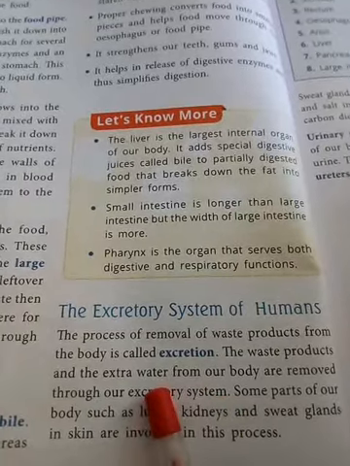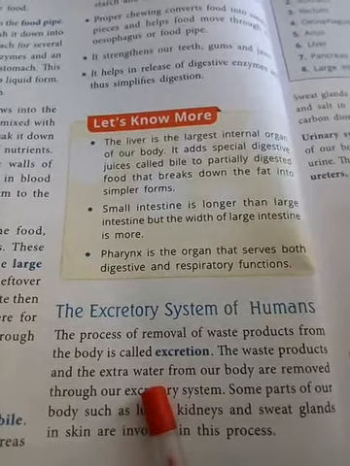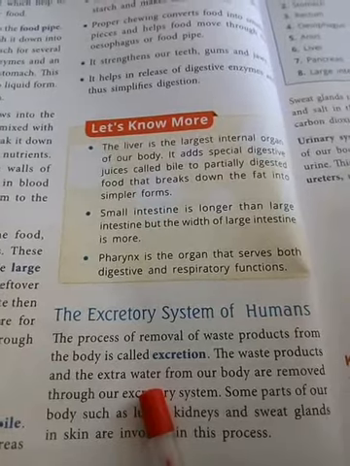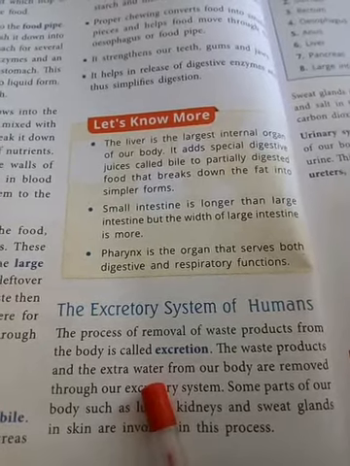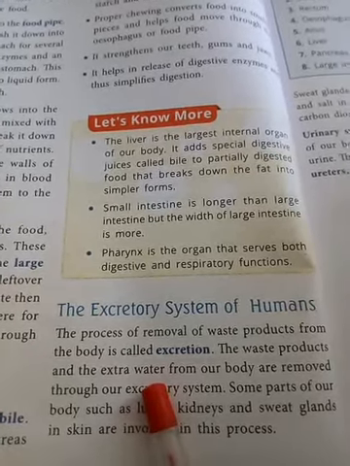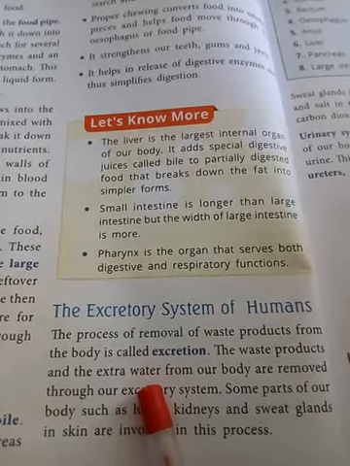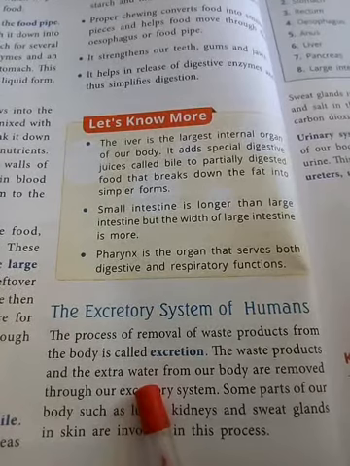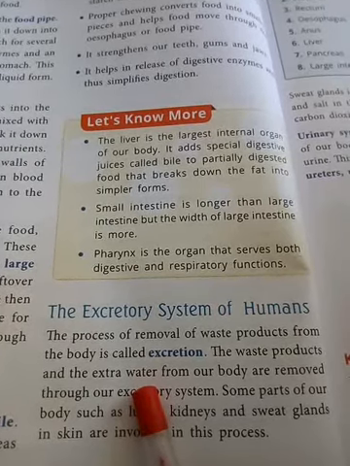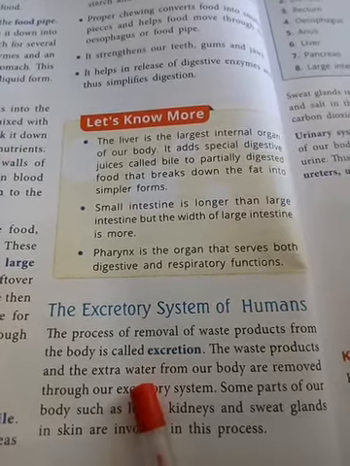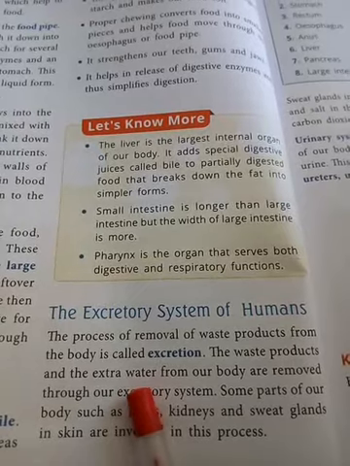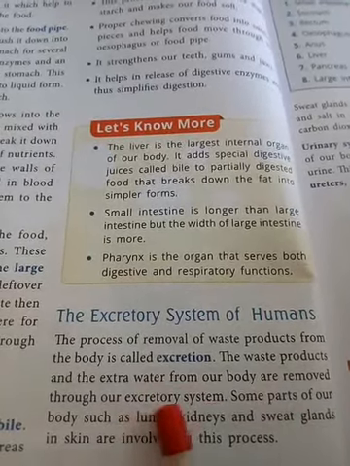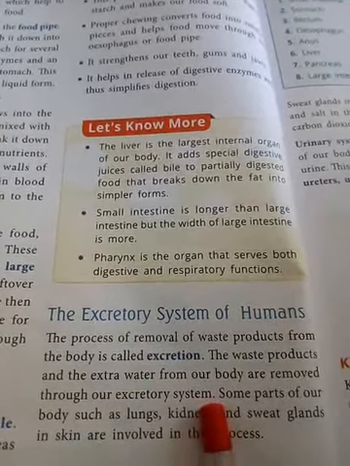We drink water, and this water is also important for the digestion of food, but some extra water is also present in our bodies. That extra water is removed through our excretory system.